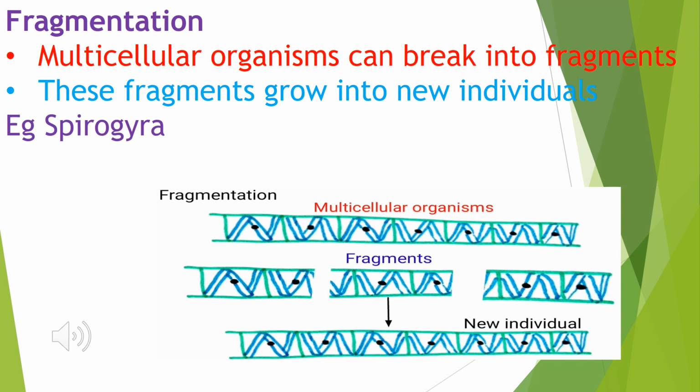When it is cut into fragments, the three fragments which you can see, each and every single fragment will grow the same as the parent one. So from one we can get three different fragments, and this process is known as fragmentation. Here, the reproduction is taking place in the form of fragments.